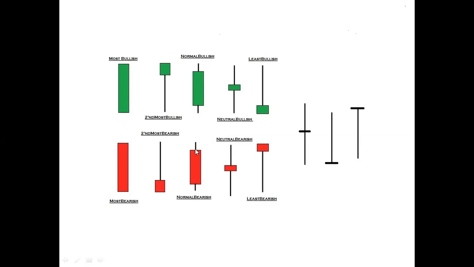And this one is similar. See, it opens here, and after that price goes to the high, but then bulls lose control and price corrects all over the day, dragging the price down. It doesn't sustain at the lower price and slightly goes higher, but ultimately at the end of the day bears win the fight significantly. So that's why we got a normal bearish candle.